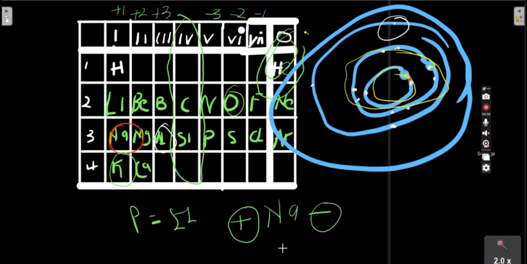So for this sodium to have +1, which means that the total number of protons is 1 greater than the total number of electrons. For this to have +1, it has lost 1 electron, so the proton charge, the positive charge, will now overcome the negative charge. So this is how this works.